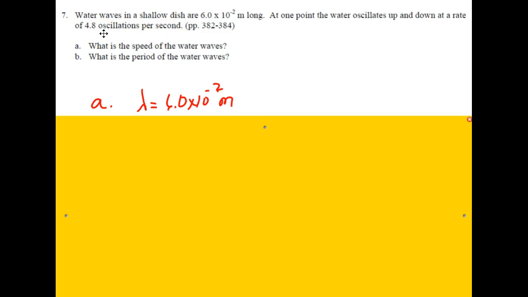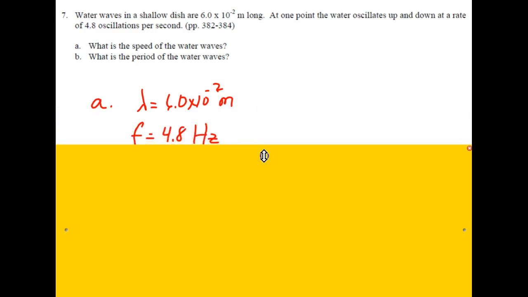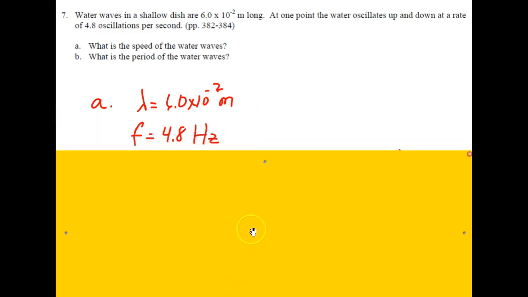Typically, the unit of frequency is hertz, but other units you will see are oscillations per second, waves per second, vibrations per second. If you see any of that, you should recognize it as frequency. So our frequency is 4.8 hertz. All right, A, what's the speed of the water wave?